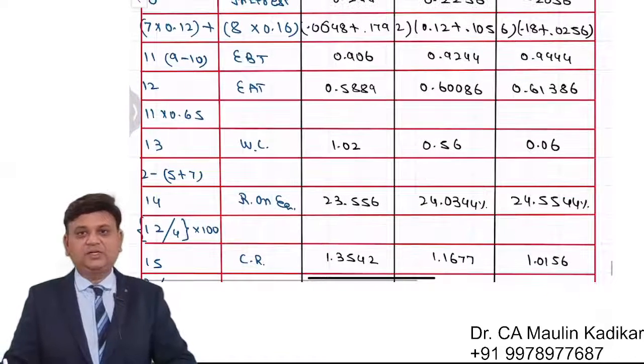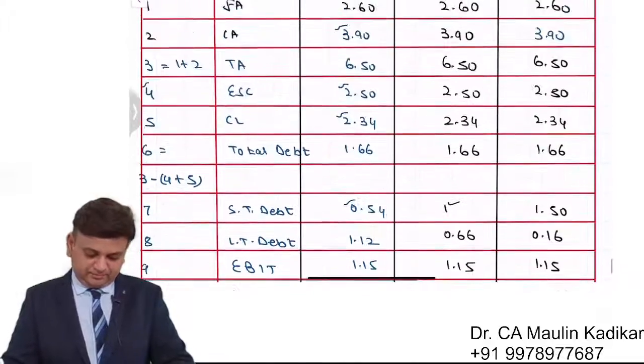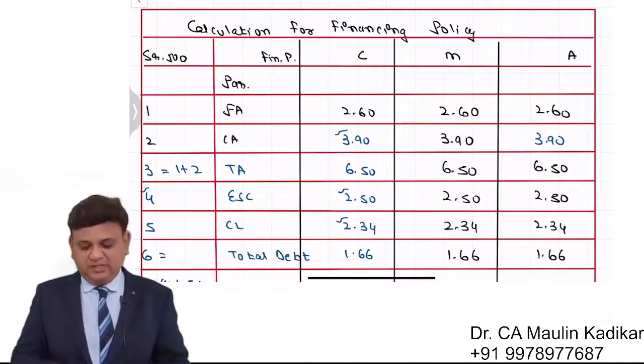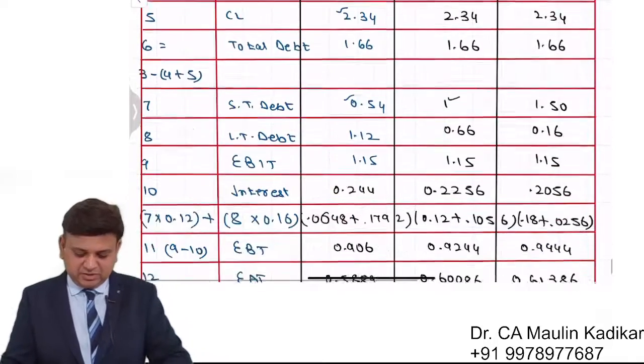This is the way the current ratio is calculated. So for the financing policy, we have made these three calculations.